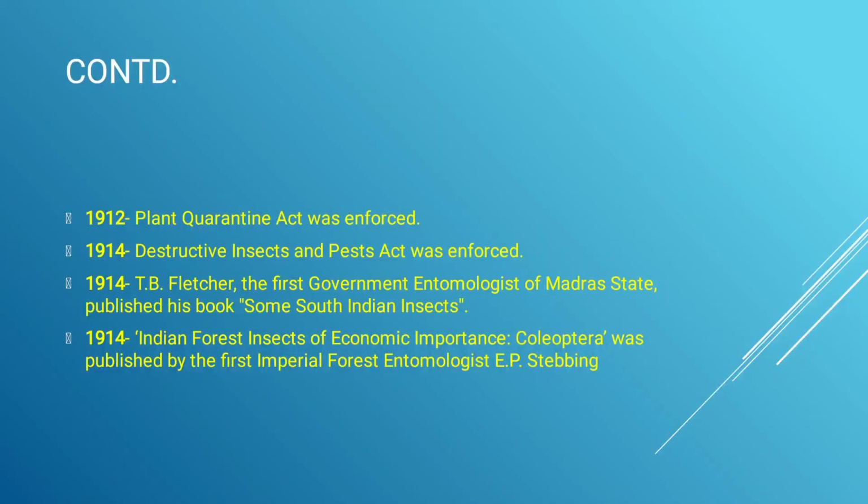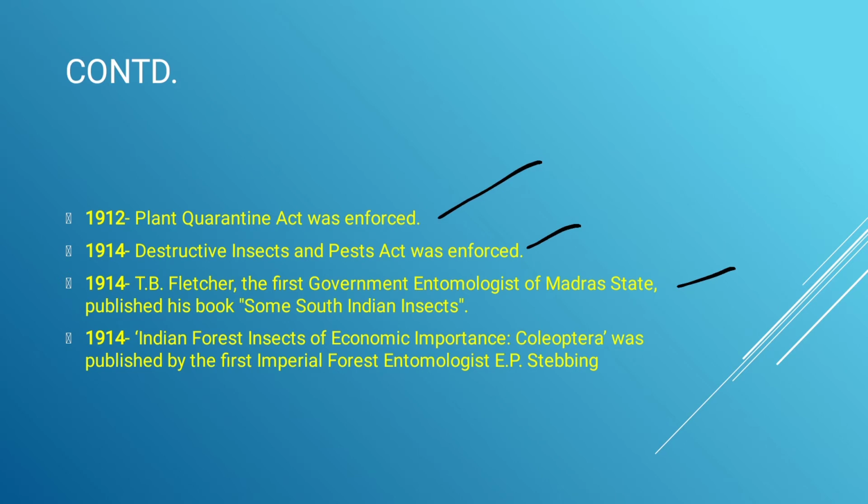After that, in 1912, the Plant Quarantine Act was enforced. Plant quarantine means to quarantine foreign species at a quarantine center. It will be at an airport. At the airport, there is a quarantine center for quarantining exotic species. After that, the Destructive Insects and Pests Act was enforced in 1914.